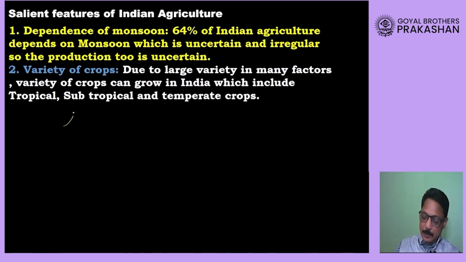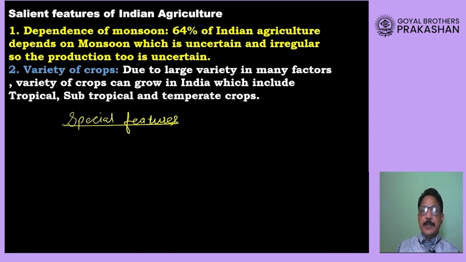Now let us look at the salient, that means special, features of Indian agriculture. We can put these features, dear student, in 4 categories, or we can say that Indian agriculture has 4 major features.